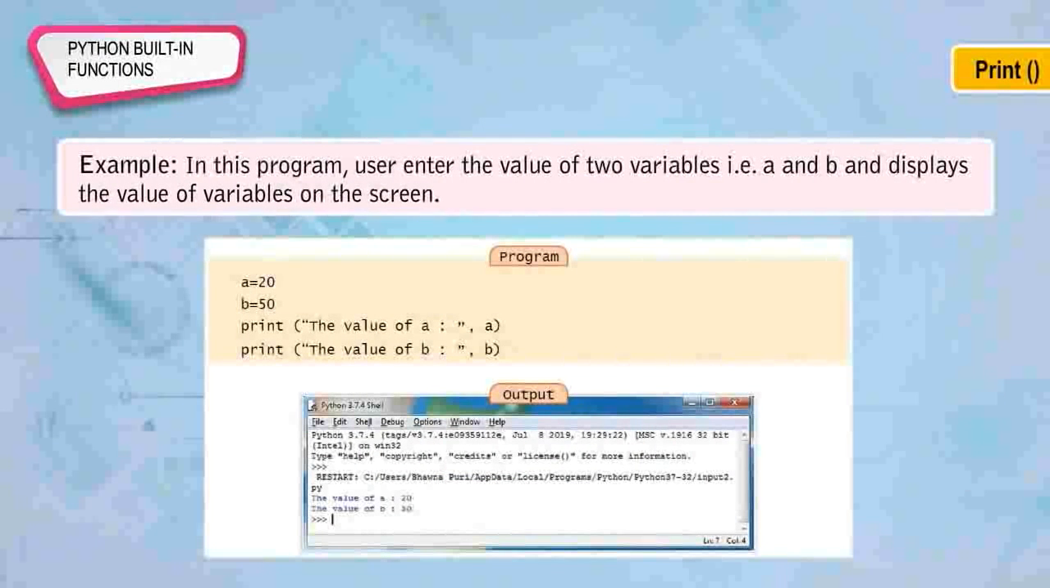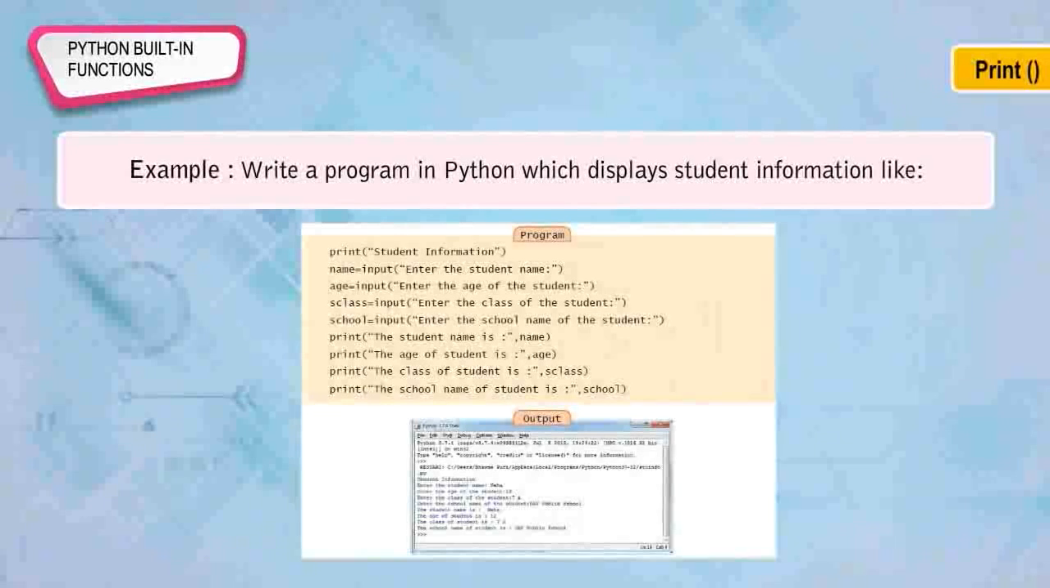Now, let's see the working of the print function with the help of an example. Example: in this program, the user enters the values of two variables, that is a and b, and displays the values of the variables on the screen. Program, output. Example: write a program in Python which displays student information.